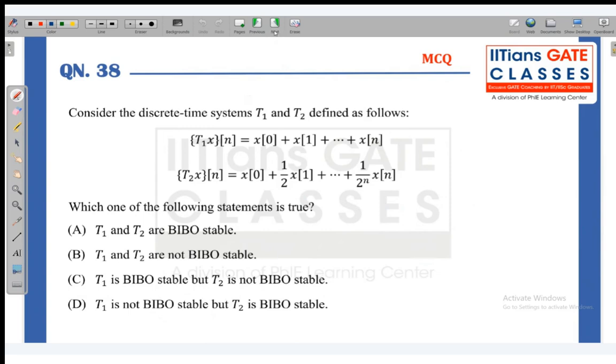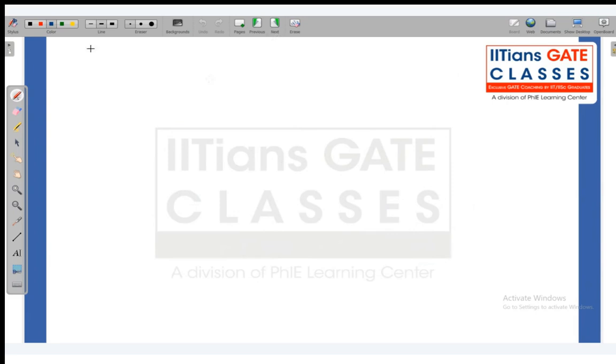So here, to check whether the system is stable or not, what do we have to do? We have to give a bounded input. To check whether it is BIBO stable, a bounded input should be given. If a bounded input results in a bounded output, then we can say that it is BIBO stable.